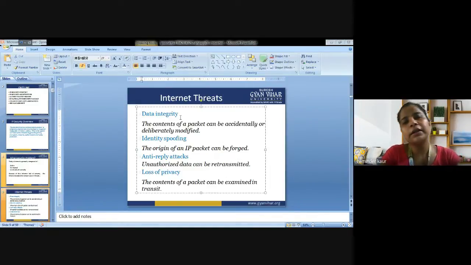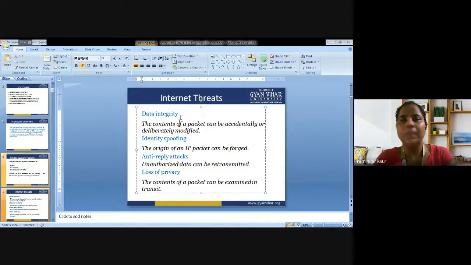What are internet threats? First is integrity. The contents of a packet can be accidentally or deliberately modified. Accidental modification is another case, but deliberate modification is the concern here. How could the contents of a packet being transmitted between two parties be modified? Let's say there is an active attacker.